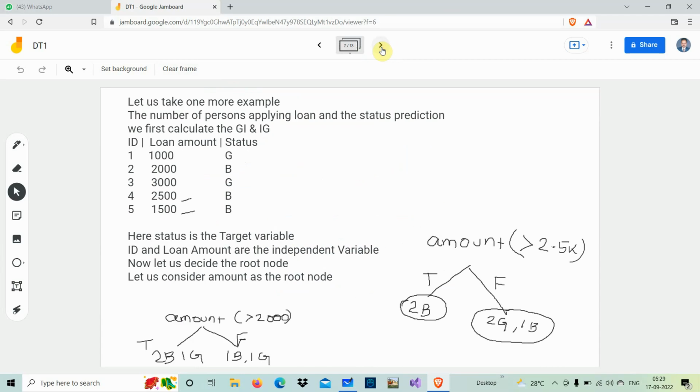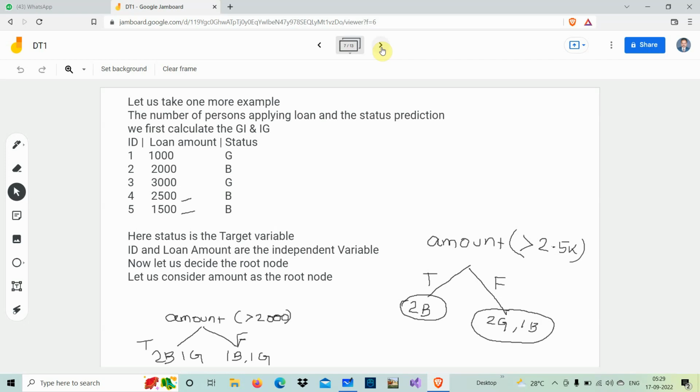Here we are going to predict a loan status. Suppose there are five persons who applied for some loan amount. Let the amounts be in dollars: $1,000, $2,000, $3,000, $2,500 and $1,500, and the status is good, bad, good, bad. This is the existing data that is given. So based on this, we are going to predict.